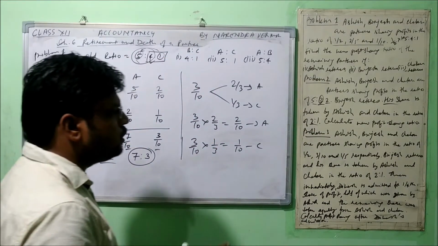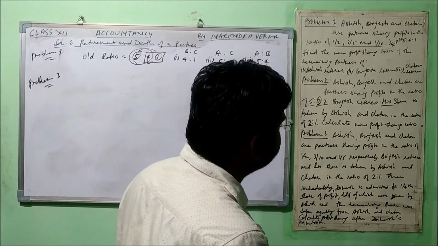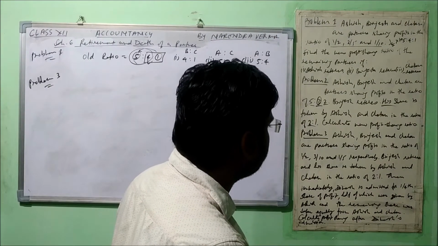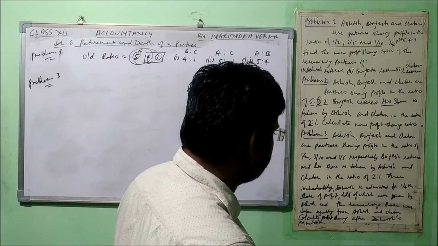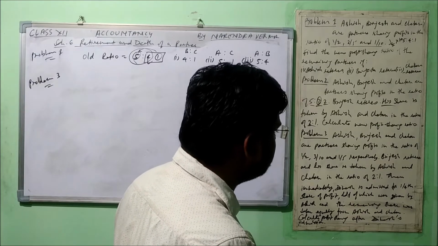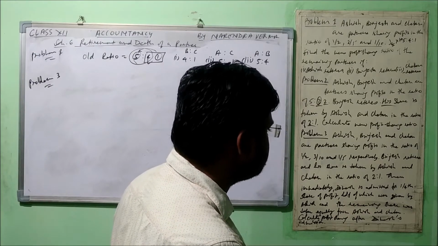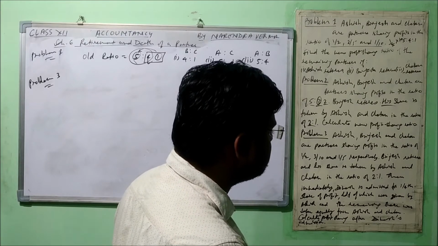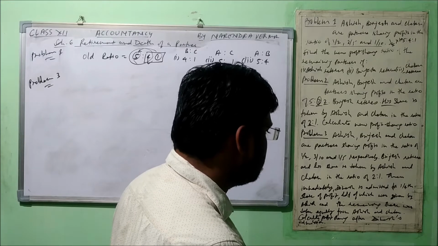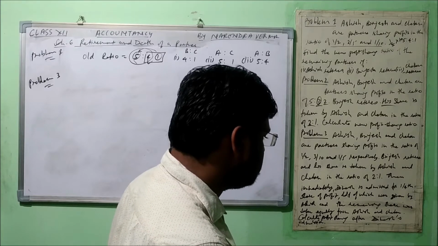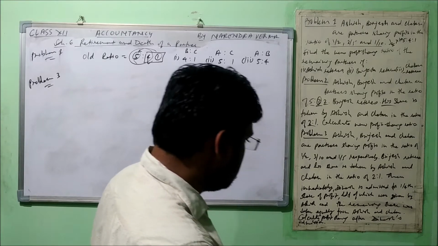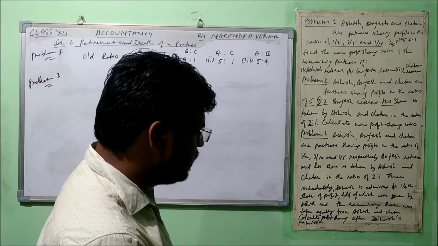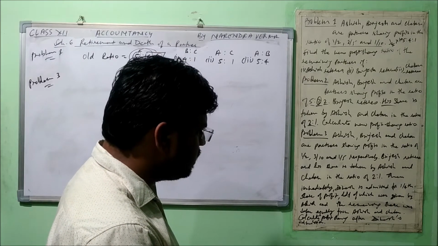Okay, now let's move on to problem number 3. Let's read it. Ashish, Brajesh and Chetan are partners sharing profits in the ratio of 1/2, 3/10 and 1/5 respectively. Brajesh retires and his share is taken by Ashish and Chetan in the ratio of 2:1. Then immediately Dinesh is admitted for 1/4 share of profit, half of which was given by Ashish and the remaining share was taken equally from Ashish and Chetan. Calculate profit sharing after Dinesh admission.